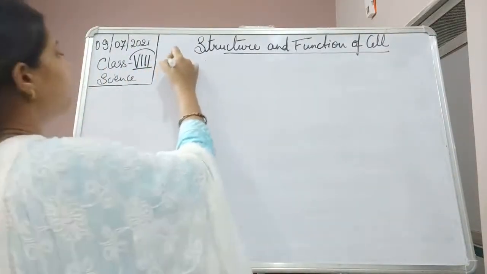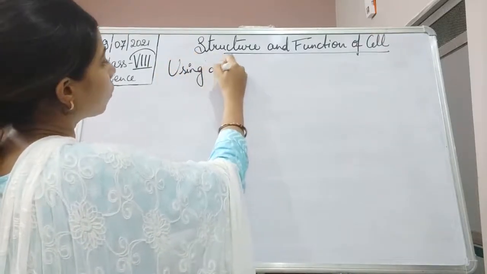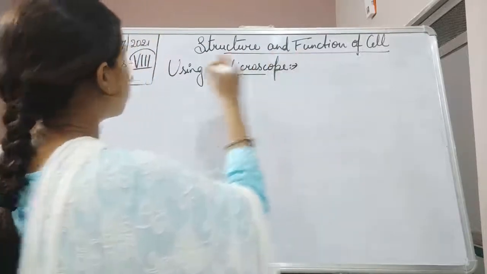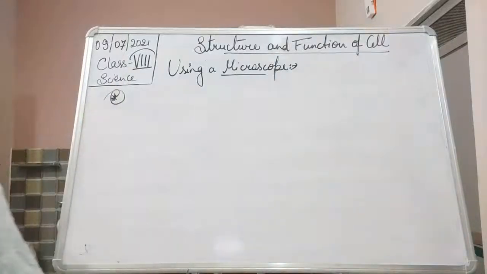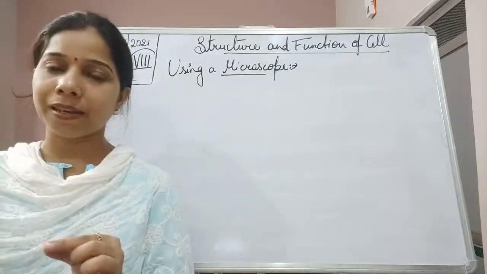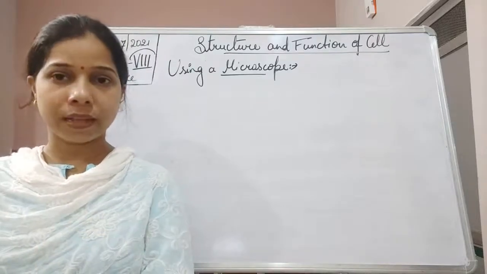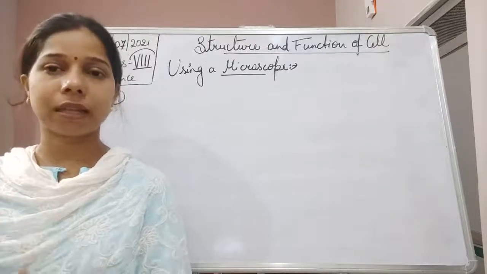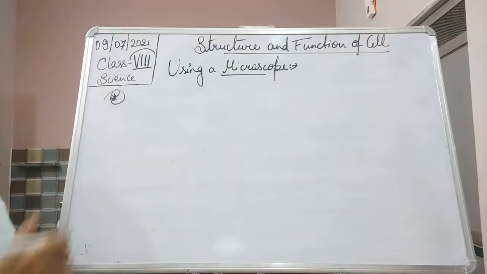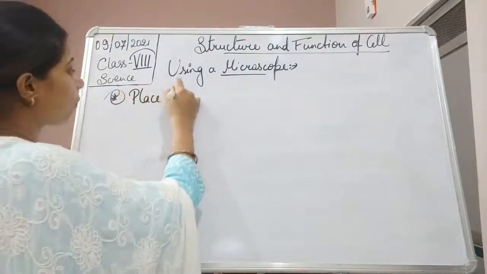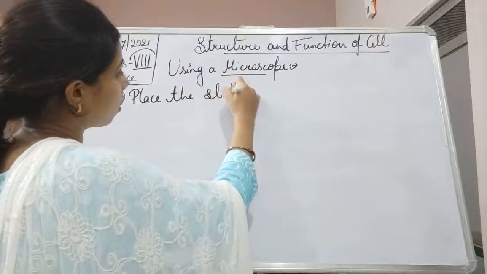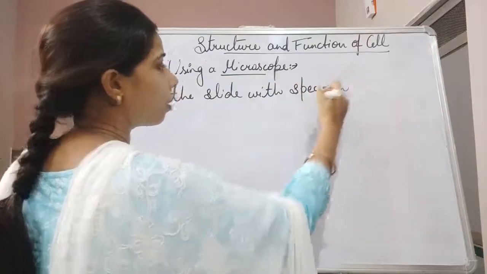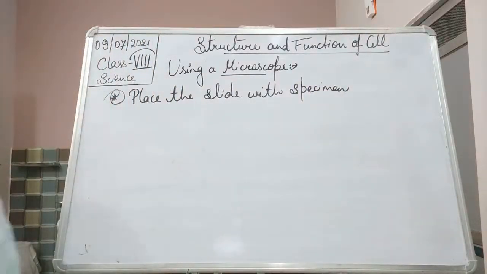Using a microscope. The first step is to place the specimen on the slide, and keep the slide on the stage, because we have to view it. So the first thing is that we take the specimen on the slide and keep it on the stage. Place the slide with specimen on the stage.